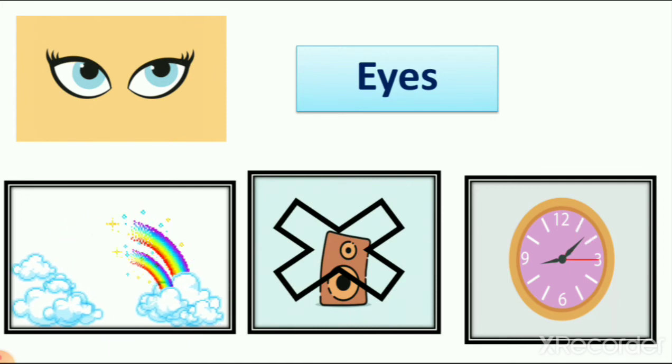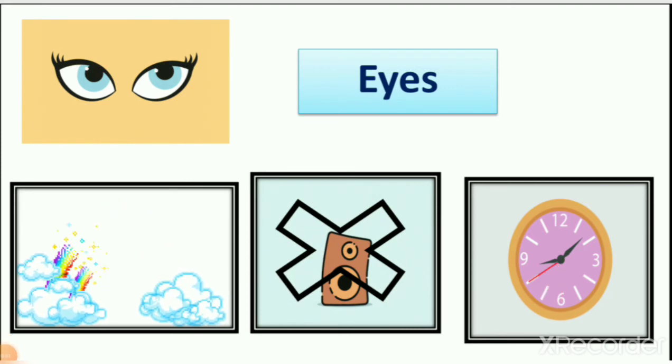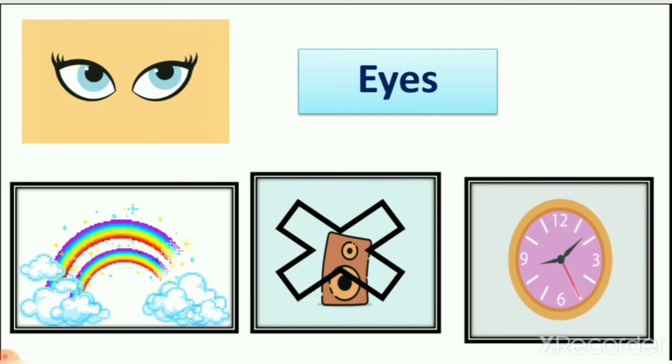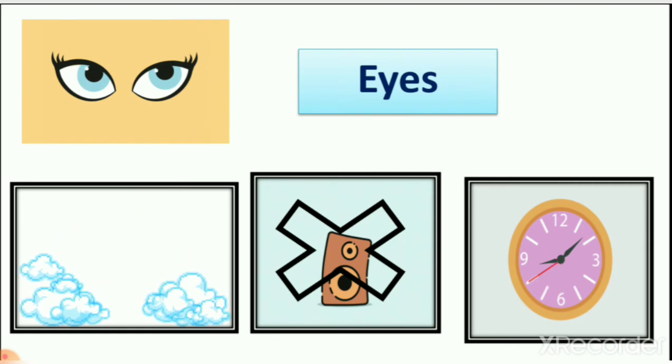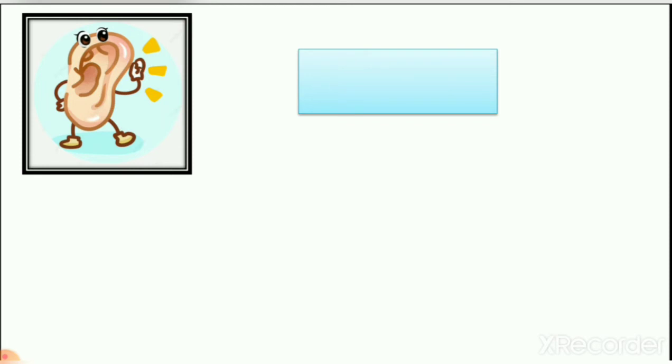It is the speaker. It means we don't use our eyes to listen from a speaker. Now you can understand that the sense of sight is to see things, right? So we use our eyes to see things. So our first sense organ is eyes, and we cannot listen to anything with our eyes, right? So 2 things are right here. One is the rainbow and second is the clock, right? Now let's see which is the next one. Now which body part is it?